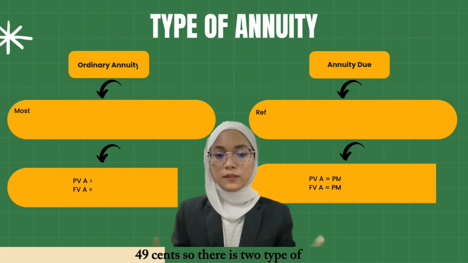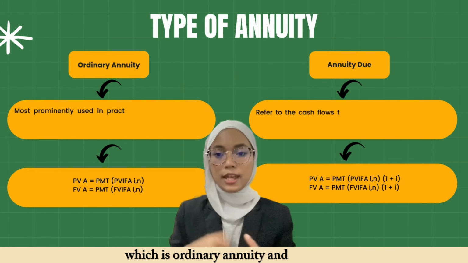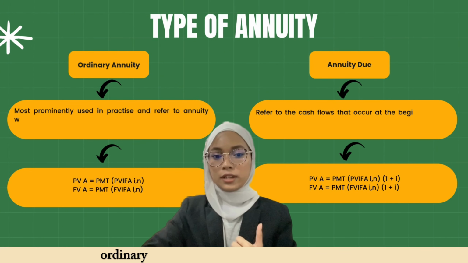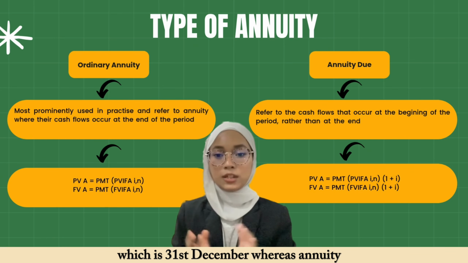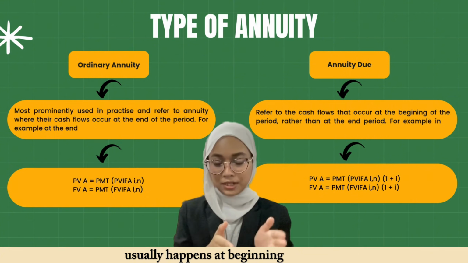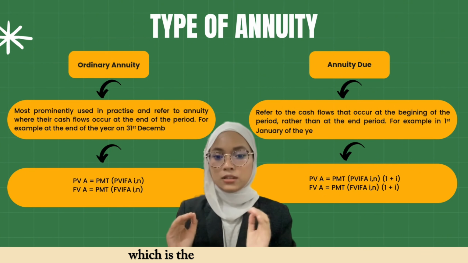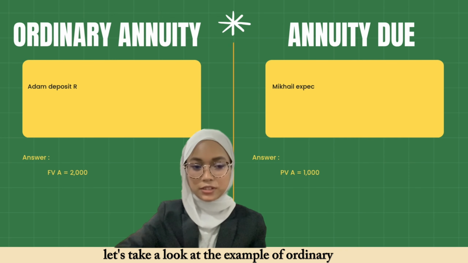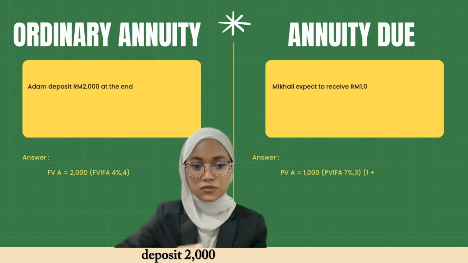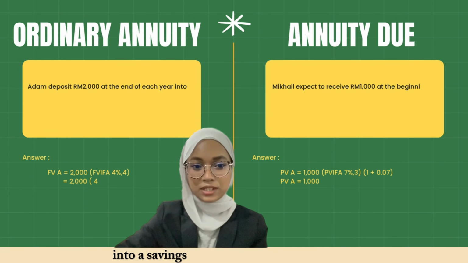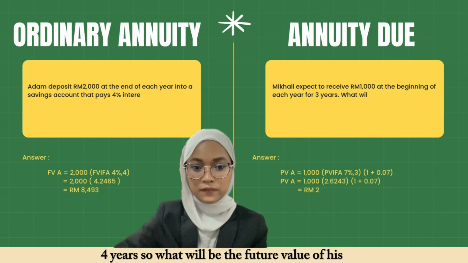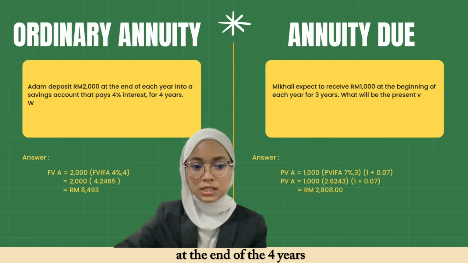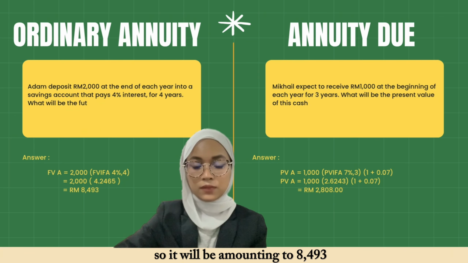There are two types of annuity, which are ordinary annuity and annuity due. Ordinary annuity usually occurs at the end of the period, which is 31st December, whereas annuity due usually happens at the beginning of the period, which is the 1st January of the year. Now let's take a look at the example of ordinary annuity. Adam deposits 2,000 at the end of each year into a savings account that pays 4% interest for 4 years. What will be the future value of his savings at the end of the 4 years? It will amount to 8,493.